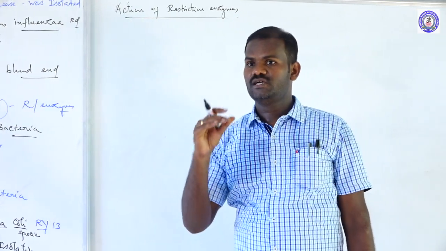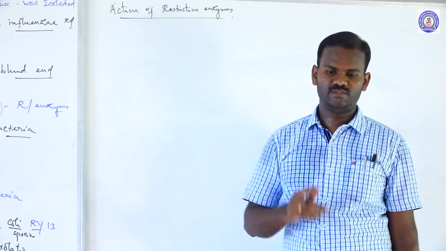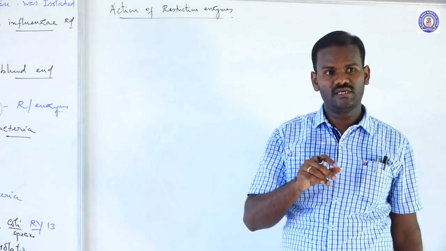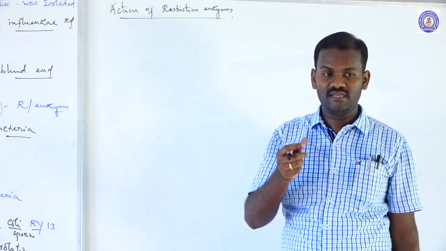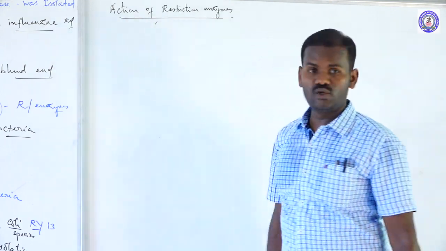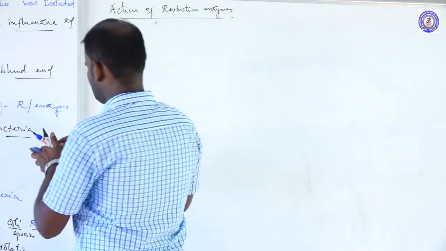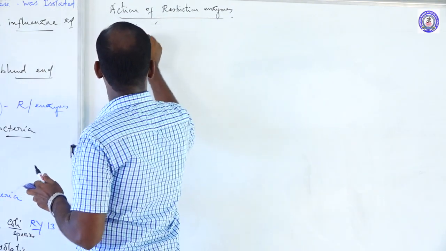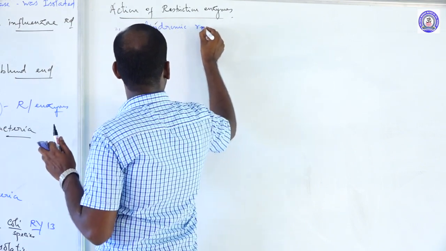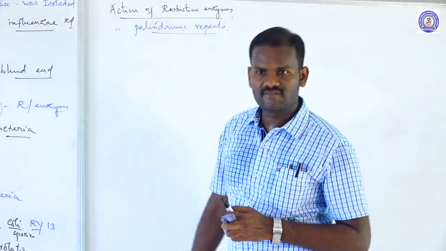Exonuclease removes nucleotides at one end, especially at the 5' end. The second one is endonuclease, which cuts the DNA at a specific site within the DNA, at central positions. The third one is restriction endonuclease, which cuts the DNA at a specific site in palindromic repeats. Palindromic repeats are also called palindromic nucleotide sequences.